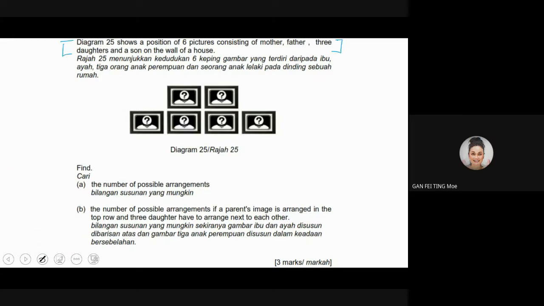Ini just information saja. Rajah 25 menunjukkan kedudukan 6 keping gambar yang terdiri daripada ibu, ayah, 3 anak perempuan dan seorang anak lelaki. So you need to know that there is a mother, a father, 3 girls and 1 boy. When you read this, it's only information sahaja, right? And there are pictures on the wall.